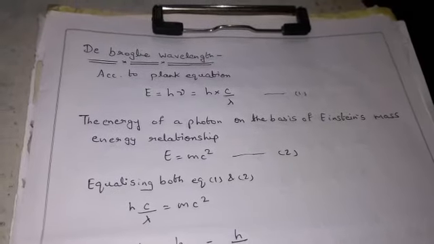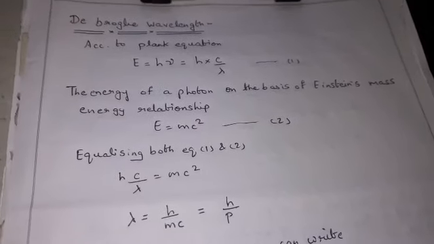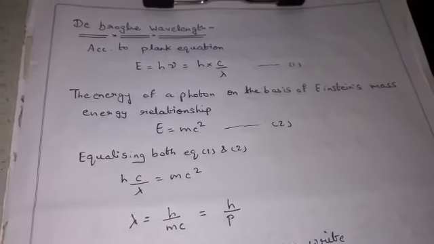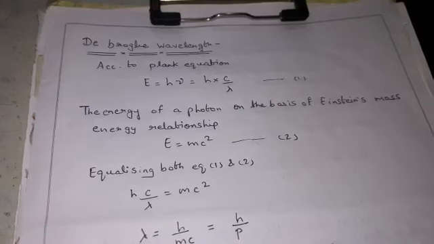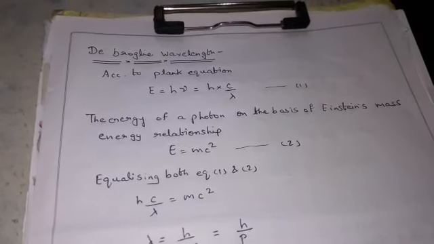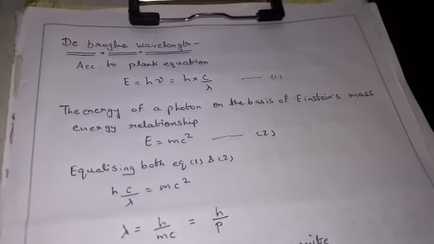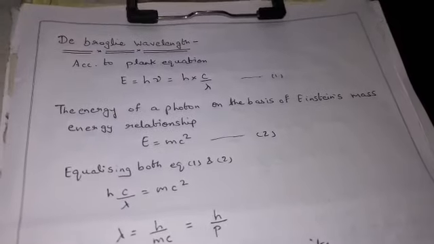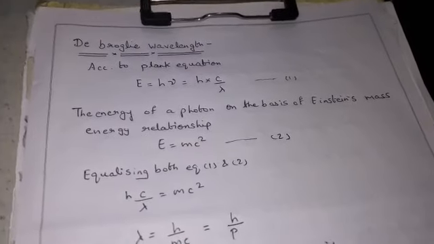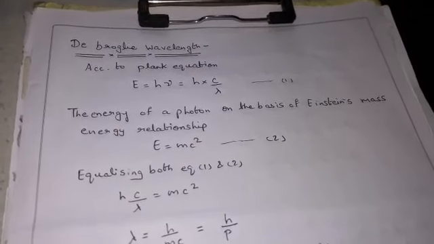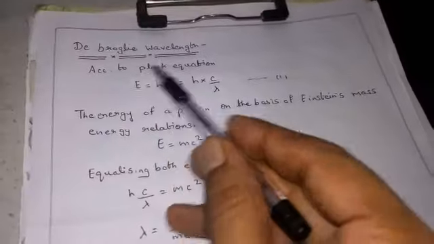Now, if waves behave like particles, then can particles also behave like waves? Yes or no? In that case, de Broglie suggested that, like photons, all material particles such as electron, proton, neutrons, atoms or molecules, a stone or a ball or any microscopic object in motion have a dual nature. That means it exhibits both wave-like nature as well as particle-like nature. The wave associated with a particle is called a matter wave. De Broglie suggested these two characteristics and correlated them in the form of an equation which is known as the de Broglie wavelength or de Broglie equation.